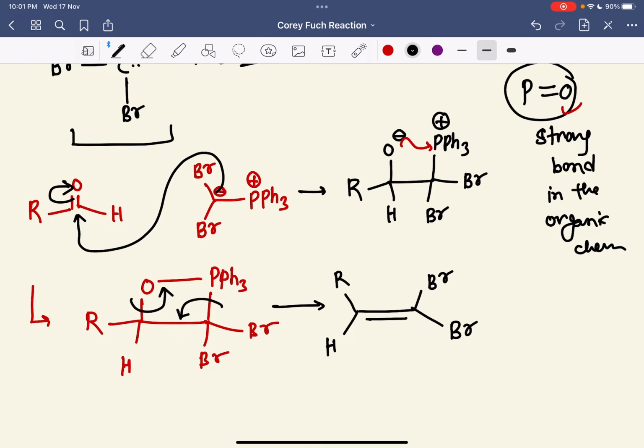Correct? Yeah, correct. Plus, because here P double bond O, PPh3 will leave. And this P double bond O is a very, very strong bond in organic chemistry.